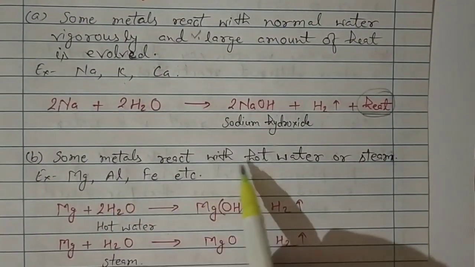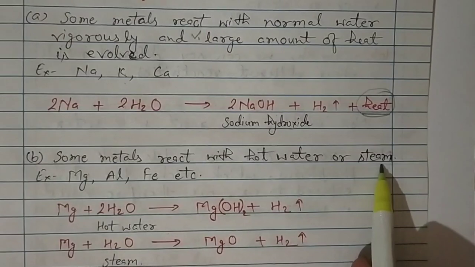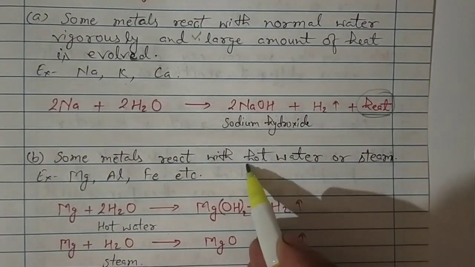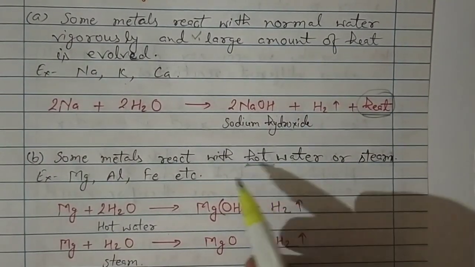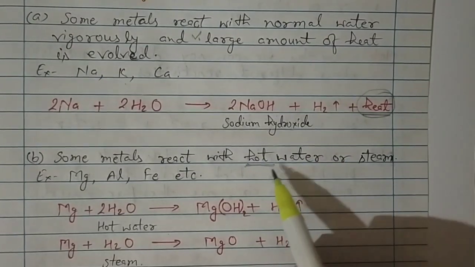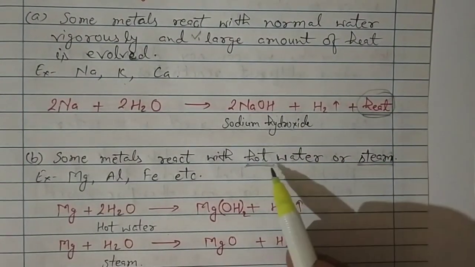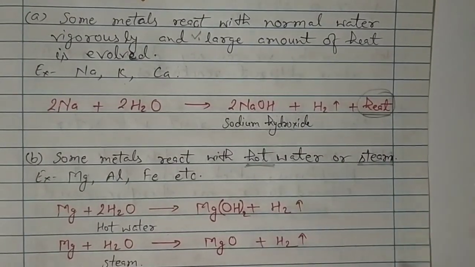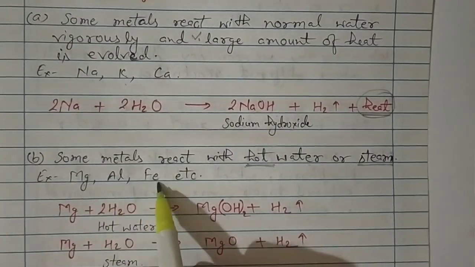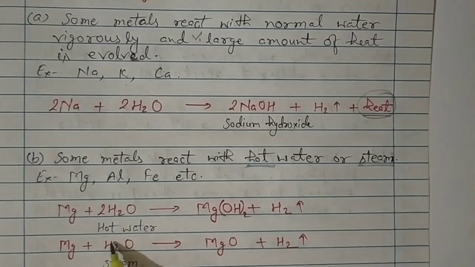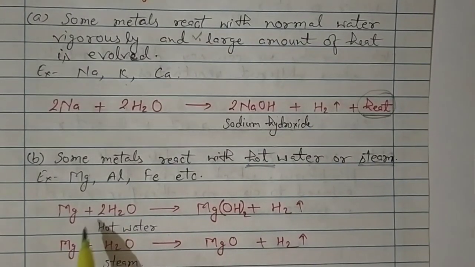Some metals react with hot water or steam. You see here that I am saying hot water, means they do not react with normal water, or they need steam to react. Some metals like magnesium, aluminium, iron, etc. So here I have taken two reactions of magnesium.